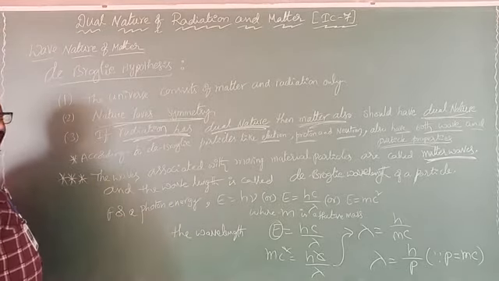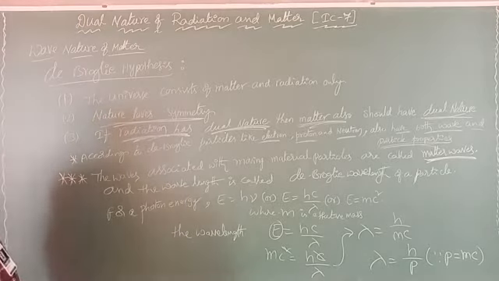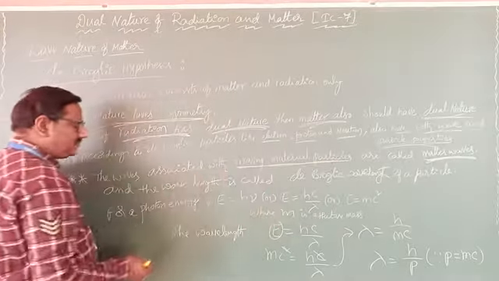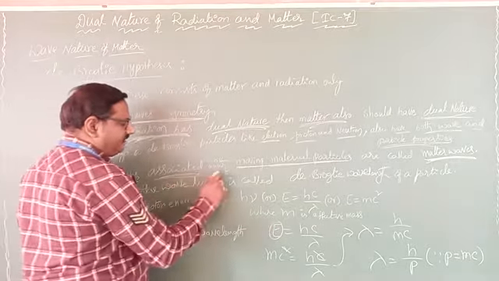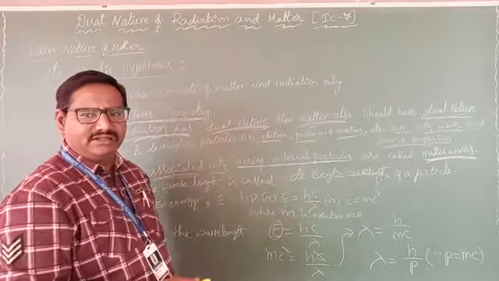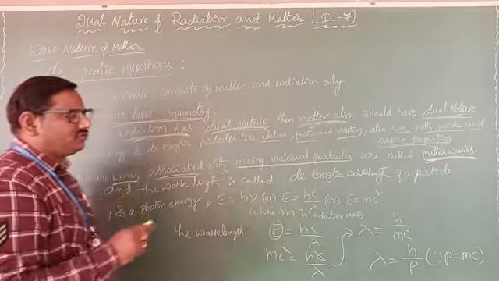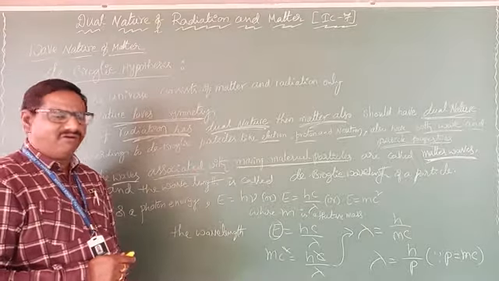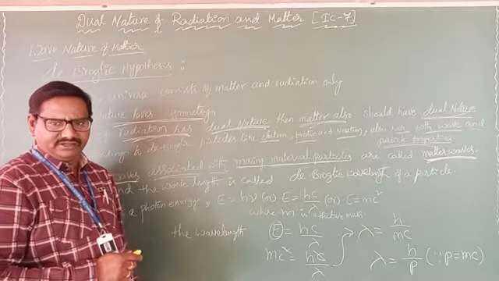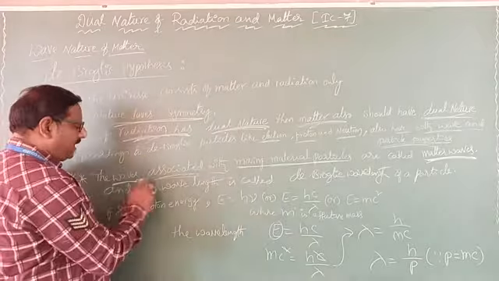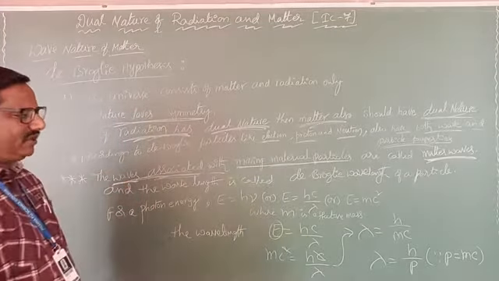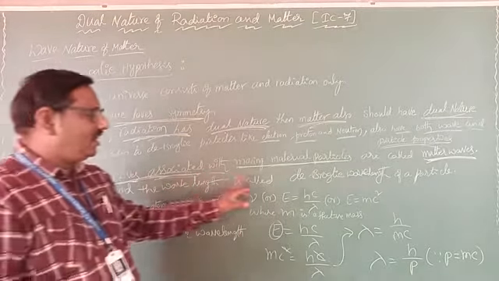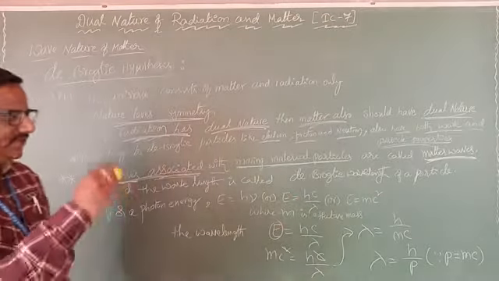One important definition we want to learn here: what are matter waves? The waves associated with a moving material particle are called matter waves. Most important point. And the wavelength of that matter wave is called the de Broglie wavelength. It is represented with lambda.